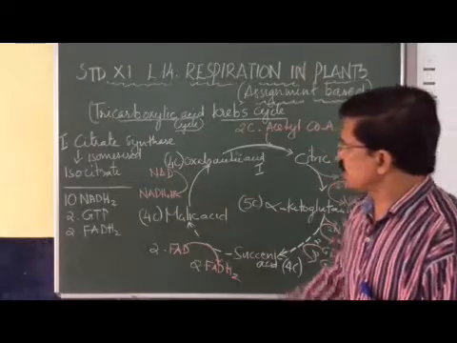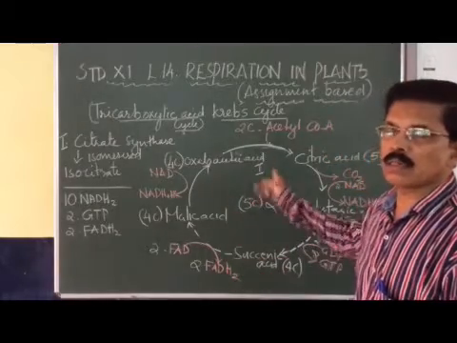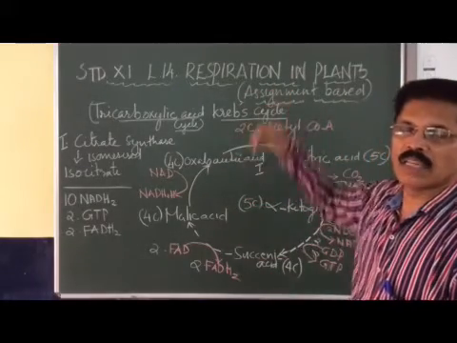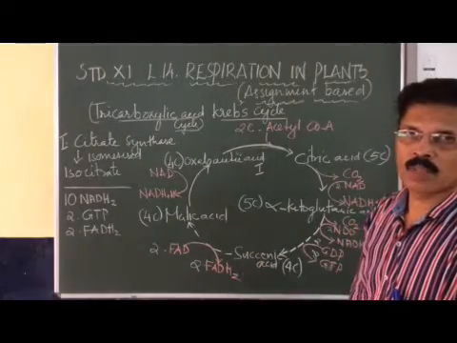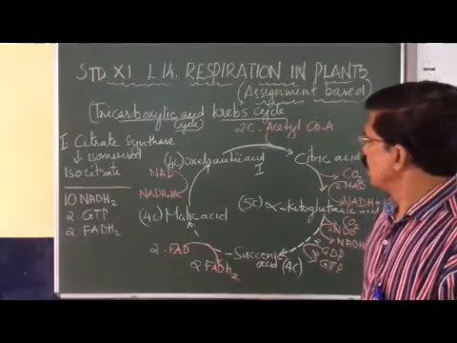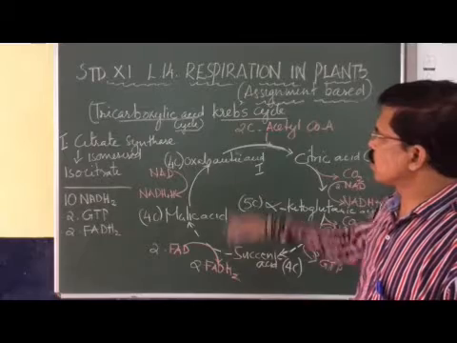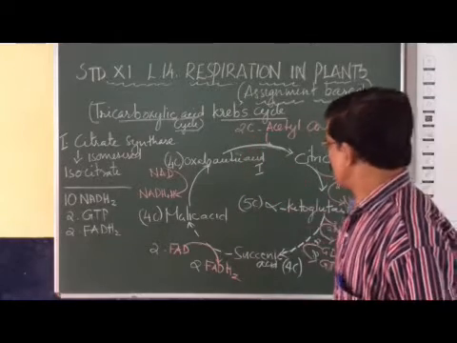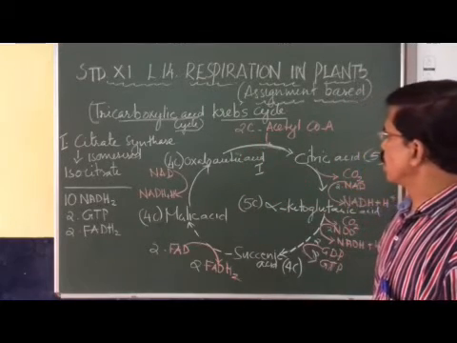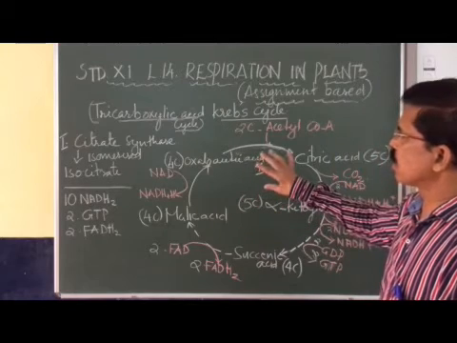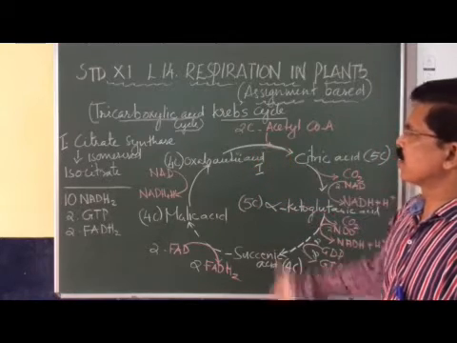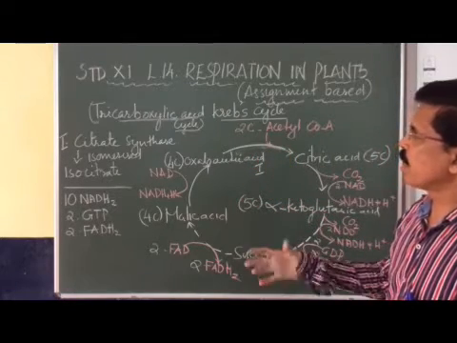The Krebs cycle takes place in the mitochondria, so it is called the mitochondrial Krebs cycle. It is also called the tricarboxylic acid cycle because almost all the chemicals are carboxylic acids, carbon-containing acids.